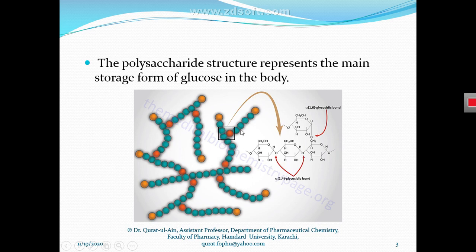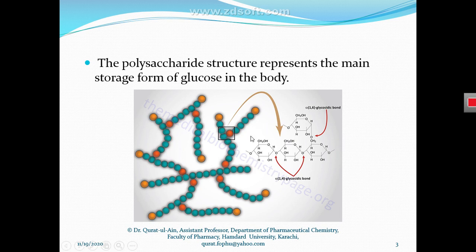with each other. You can see here, this is a chain of polysaccharide and this is also a chain of polysaccharide. These are two chains of polysaccharides. In them, monosaccharide residues link together via alpha 1,4 glycosidic bonds. But in glycogen synthesis, these polysaccharide chains come together and make branches with each other.